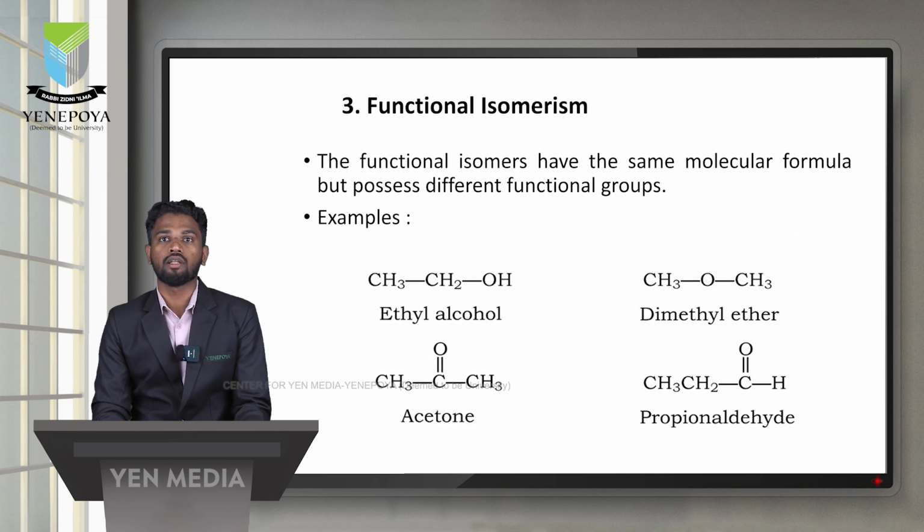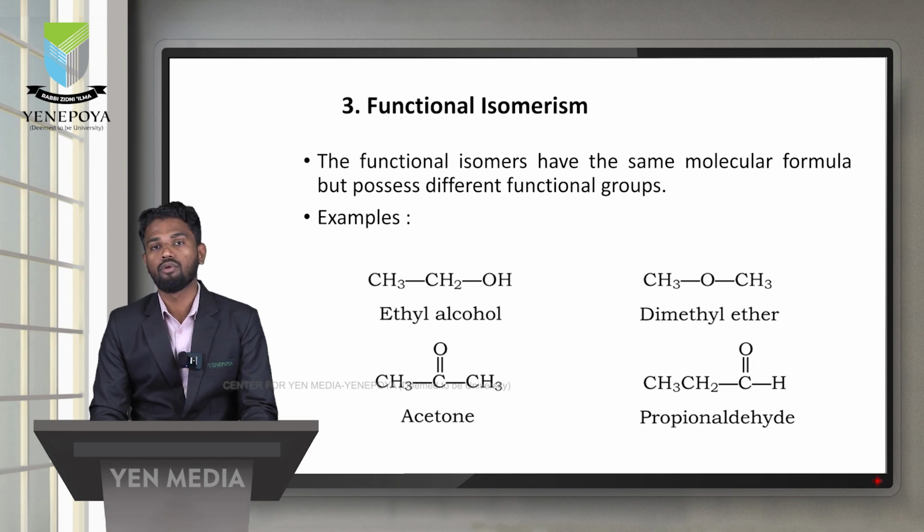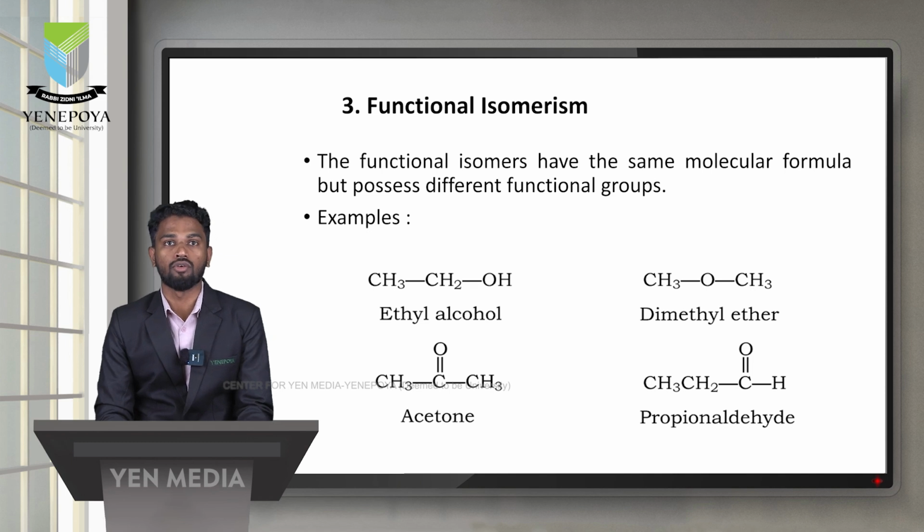Next type, functional isomerism. Same molecular formula but different functional group, that is called functional isomerism. These are examples of functional isomers with the same molecular formula. These 2 compounds, ethyl alcohol and dimethyl ether, have the same molecular formula, C2H6O, but different functional groups. One is an alcohol with an OH group, and the other is dimethyl ether with an ether functional group. So two different functional groups; this is called functional isomerism.